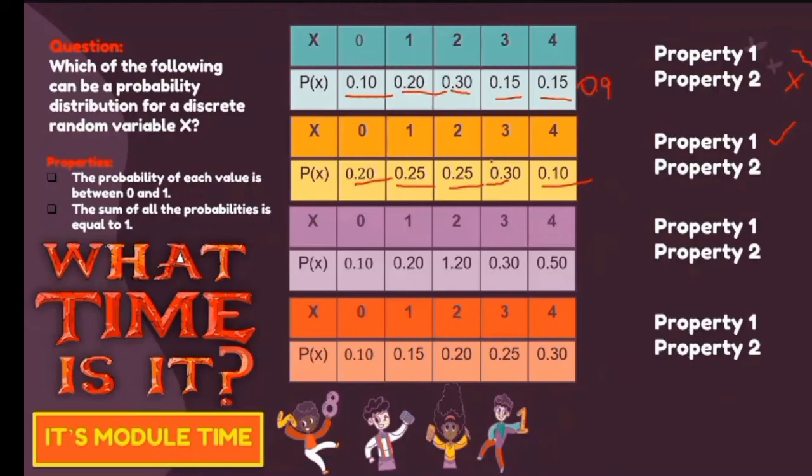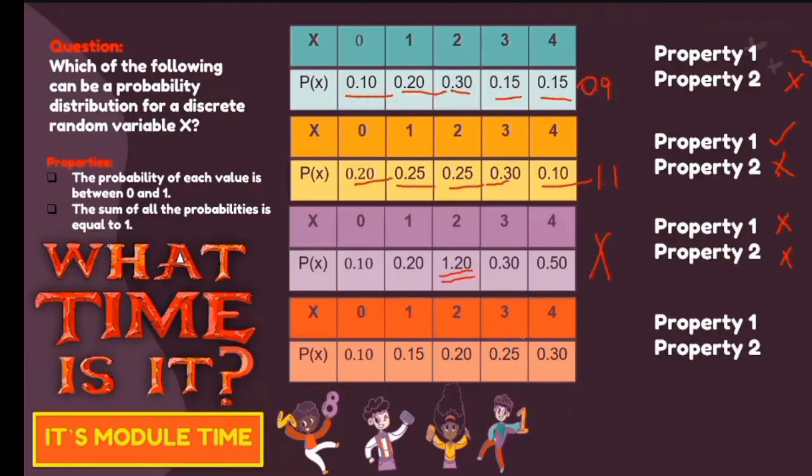Itong part na to, 0.5 na to, 0.5. So 1.1 or 1.10. So lagpas siya dun sa given property natin. So meaning to say, hindi siya magiging sagot dun sa problem natin. And then for this part, yung number 3 table naman natin, will not satisfy dun pa rin sa first situation natin. Kasi pag hindi na kagad nag-satisfy dun sa una, yung pangalawa, more likely hindi na rin siya magsasatisfy. Like for example, in this case, you have 1.2. Yung 1.2 kasi is more than 1 na or 120% na to. So for this given part, hindi na natin siya magiging sagot.